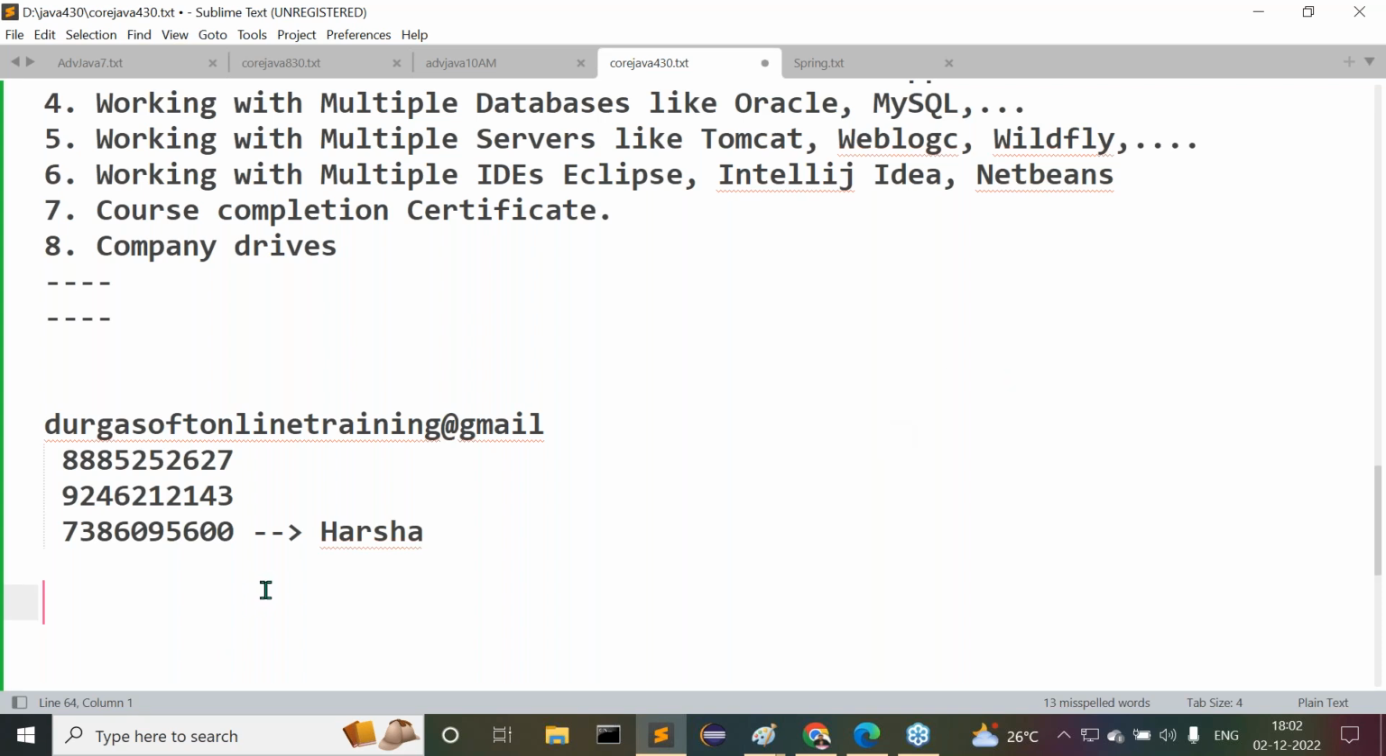The duration for full stack, Sunny: for full stack, 7 months is the minimum we have to conduct. For Core Java, 3 months. For basic Java, 4 to 5 months, and for complete Java, 6 to 7 months, and full stack takes 7 months minimum.